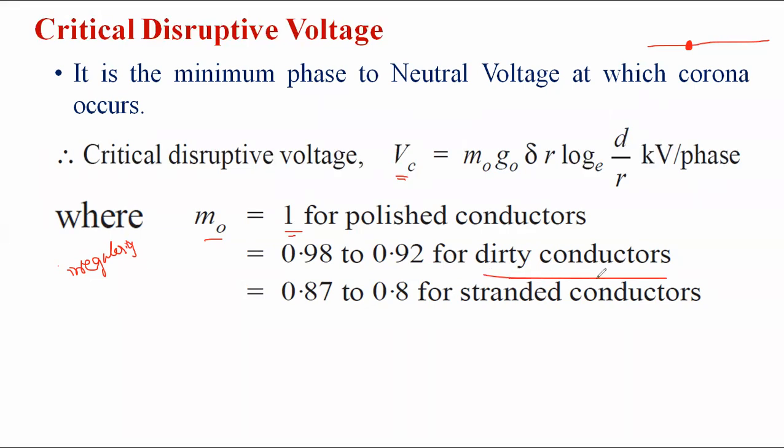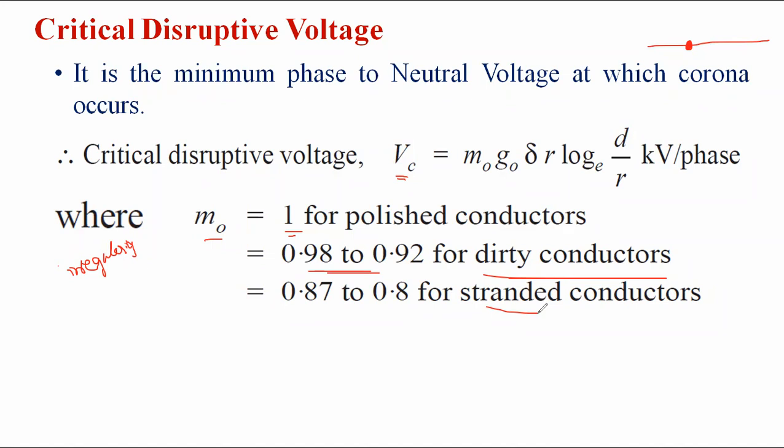And for a dirty conductor, that is, one that collects dust particles in the open atmosphere, the irregularity factor for the critical disruptive voltage is 0.98 to 0.92. For a standard conductor, that is the ACSR conductor, the value is 0.87 to 0.8. These are the standard values; we are simplifying the problem.